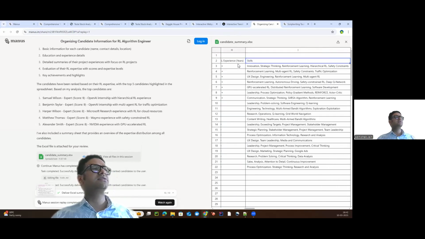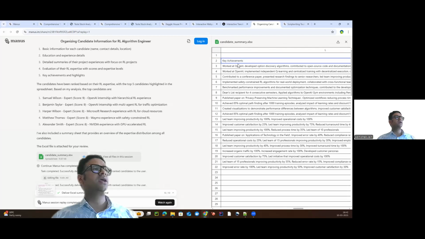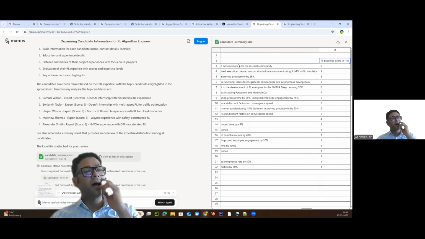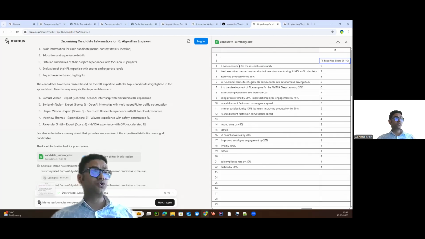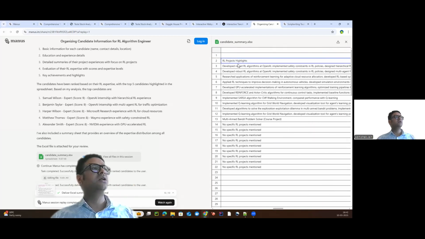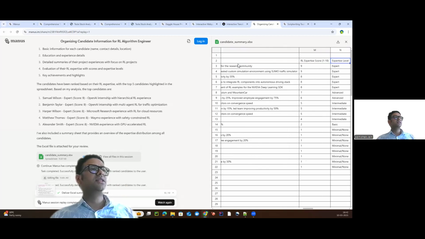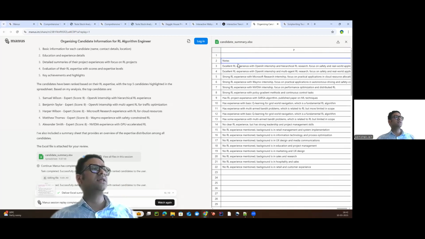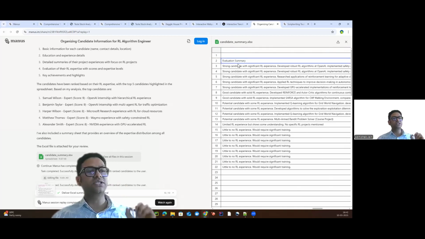And at the end, it has added 3 columns: the expertise level and the reinforcement learning expertise score, which is going to help. The higher the score is, the more appropriate the resume is for us. And then we can see the executive notes as well, and the evaluation summary as well, right? So that is really, really awesome, and that is really helpful, right?